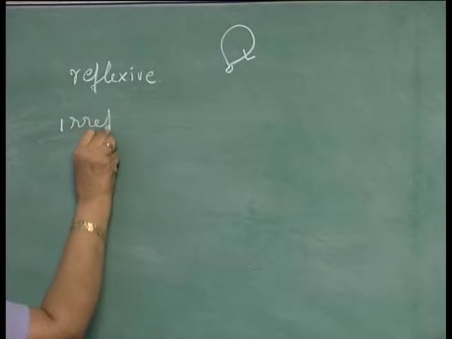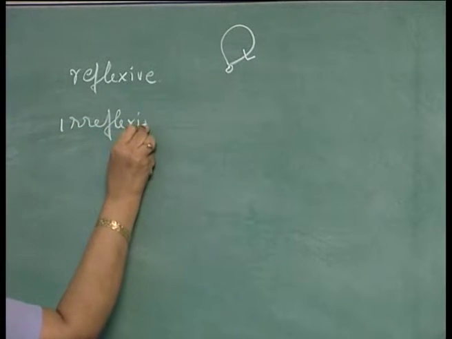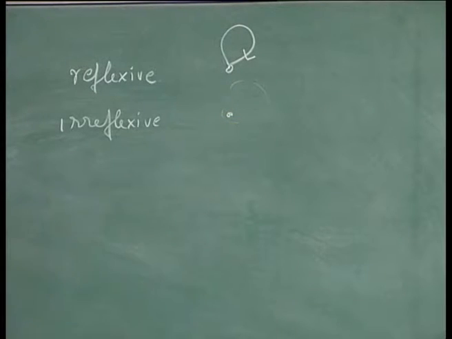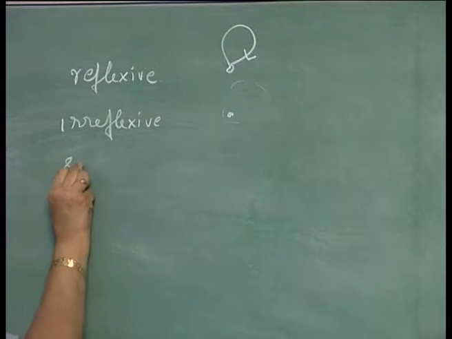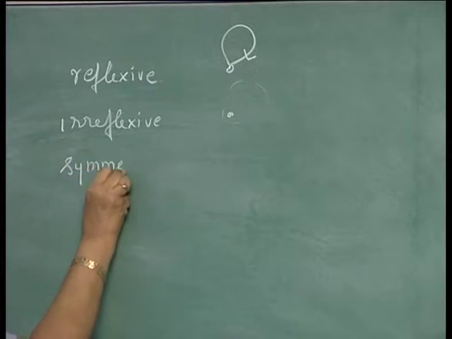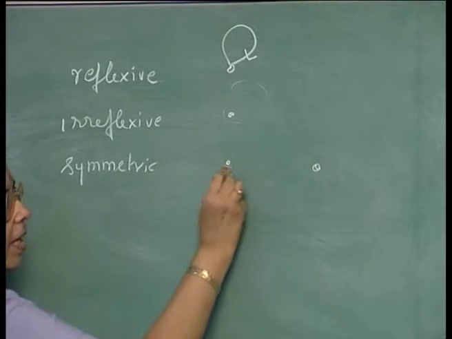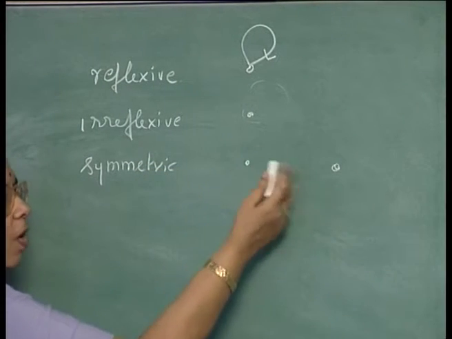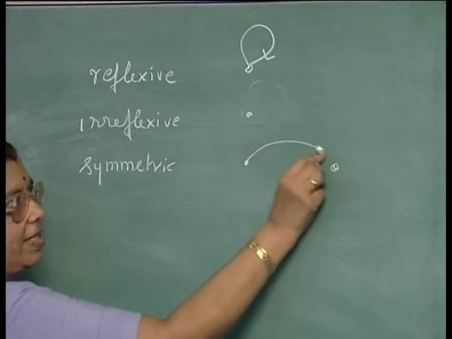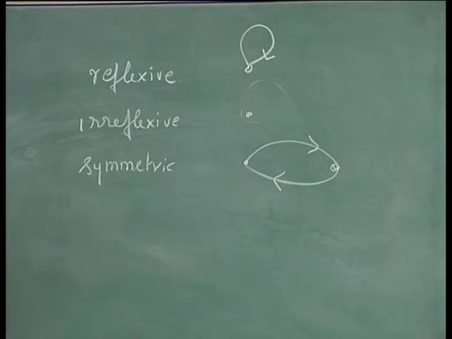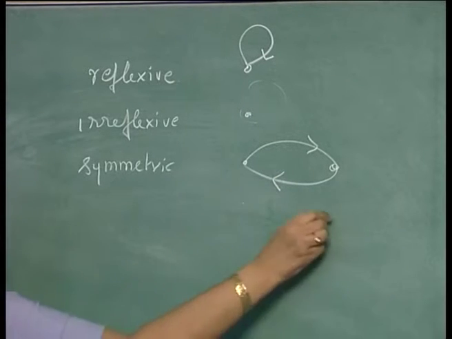Irreflexive means there will not be a self loop on any node. No node should contain a self loop. Symmetric would mean between any two nodes, if there is no arc, that is okay, but if there is an arc like this in one direction, there should also be an arc in the other direction. No arcs between them is also okay.